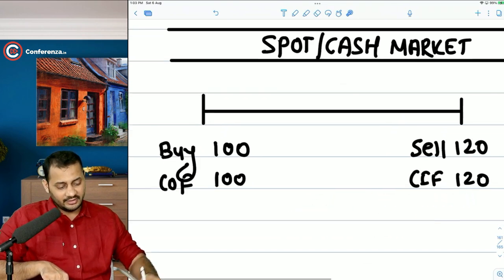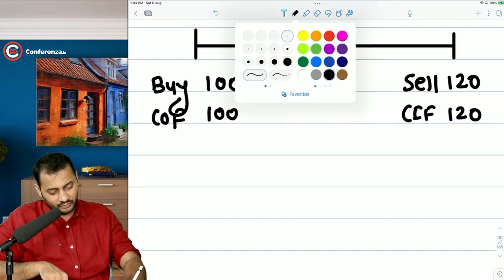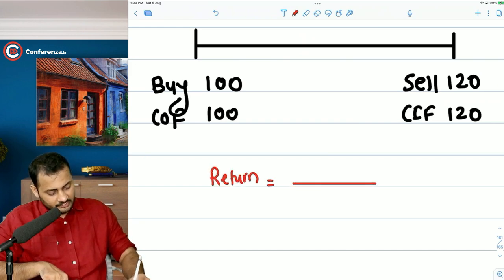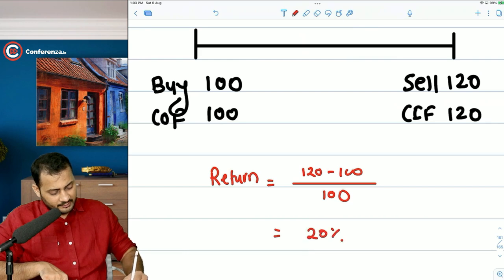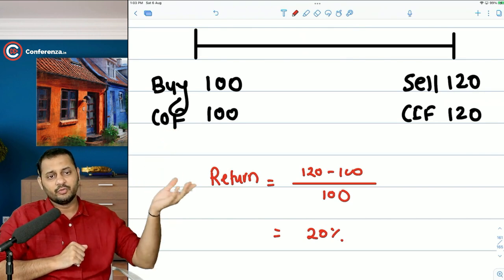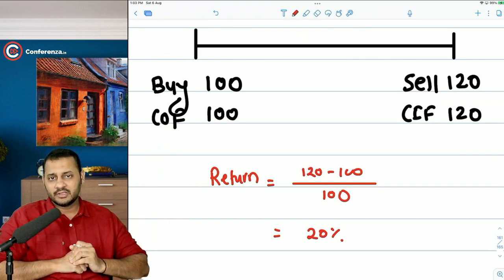So cash inflow will also be 120 rupees. In actual, you can clearly see the return, if you want to calculate, is nothing but 120 minus 100 divided by 100. That's 20%. Am I right? The cash flow that has happened from the beginning till the end. You paid 100 rupees, you received 120, 20% is your return.